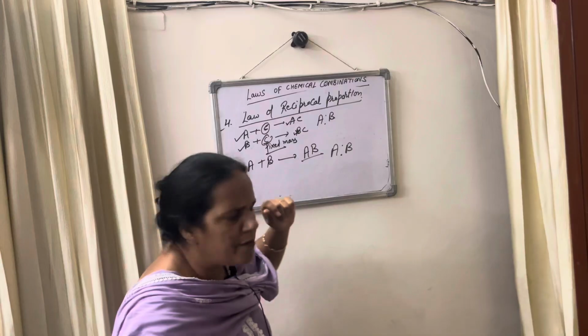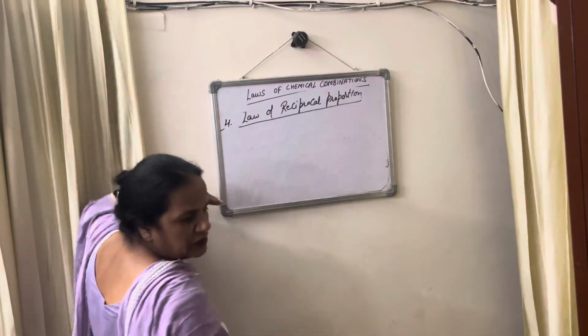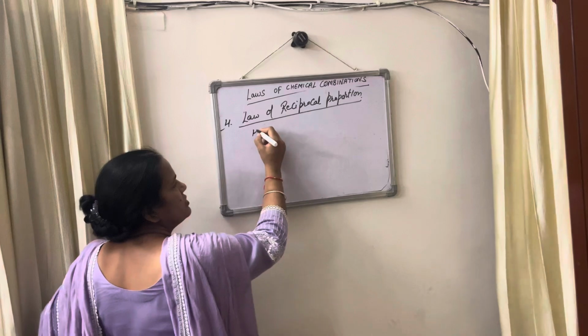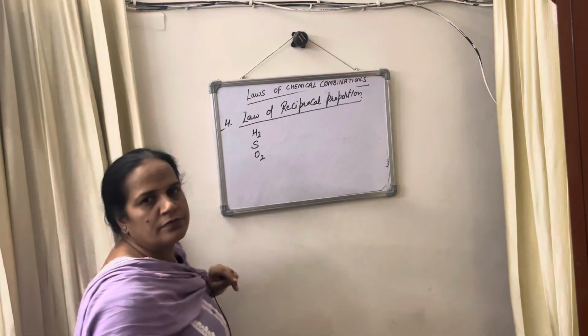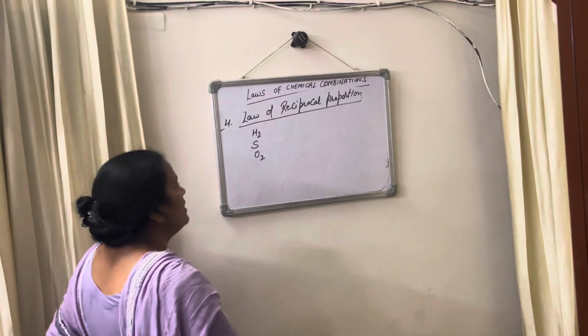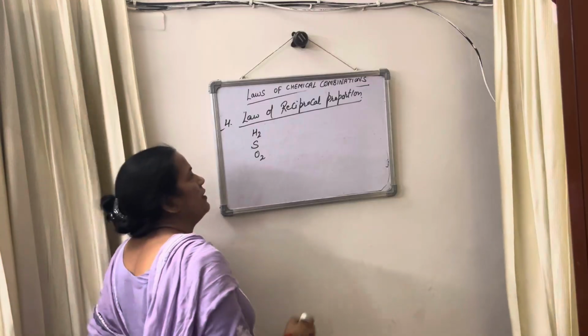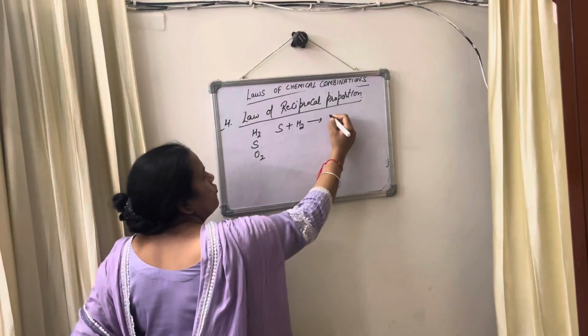You can take an example: hydrogen, sulfur and oxygen. These three elements are there. When these elements combine separately, sulfur can combine with H2 to form H2S.